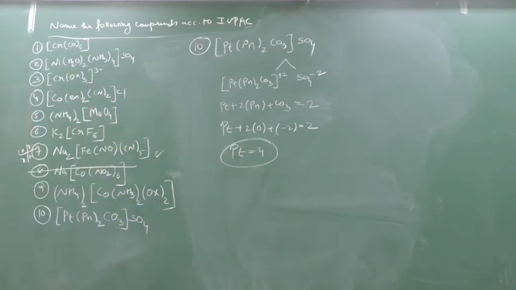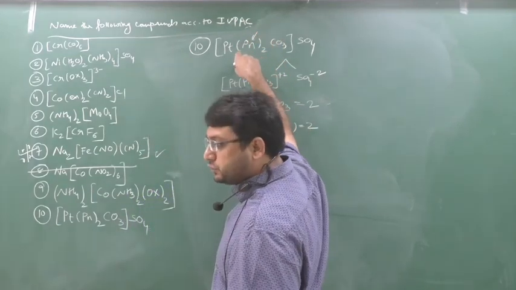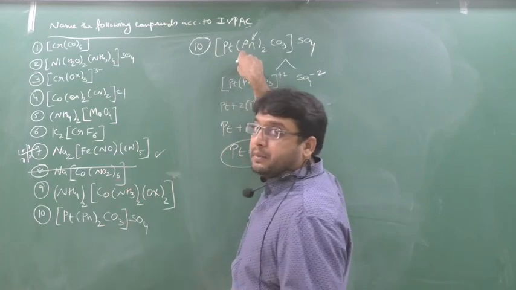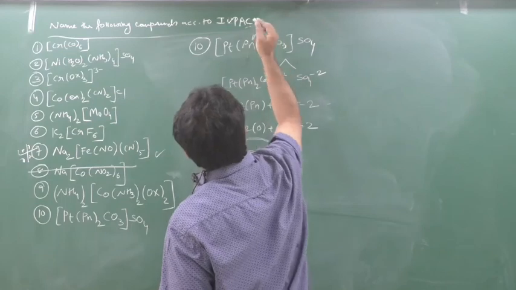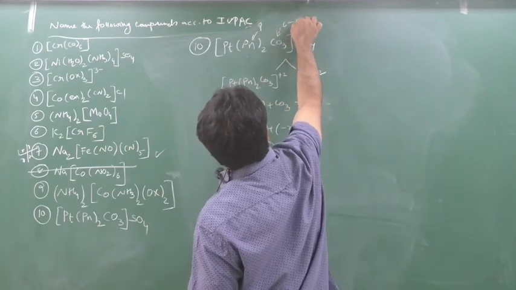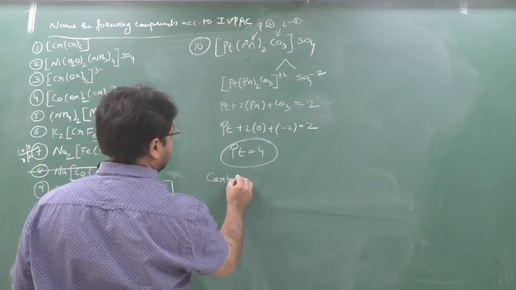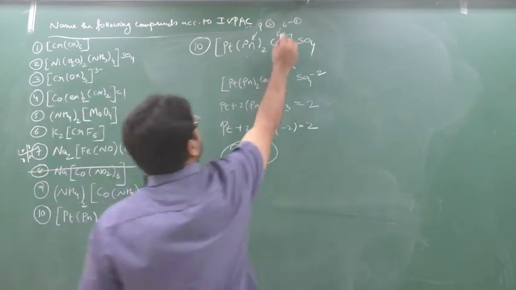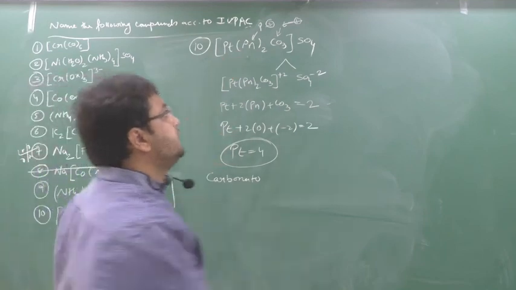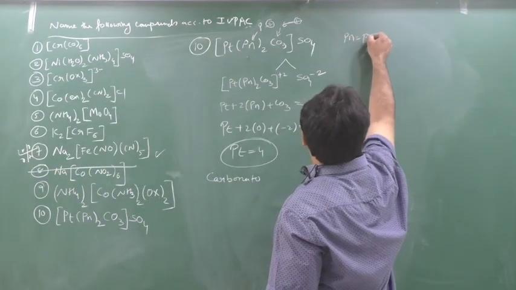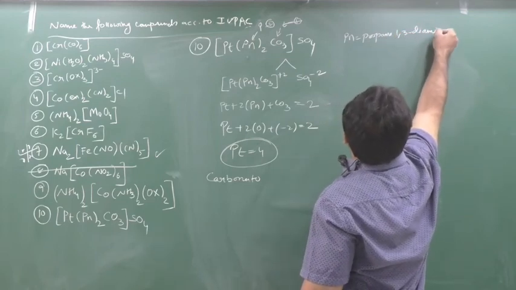Now what will the name be here? See, now this is propane-1,3-diamine. ptn means propane-1,2,3-triamine, that is ptn. But propane-1,3-diamine is pn. Remember that. See my previous video. So this is propane-1,3-diamine. This is carbonato. So which will come first? This is first, this is second. So first we will say carbonato. Carbonato is over. Then here, this is propane-1,3-diamine, pn. Now it's a numbering ligand.